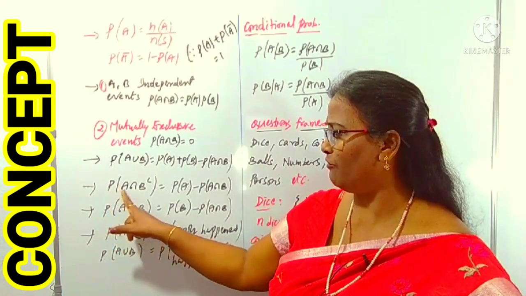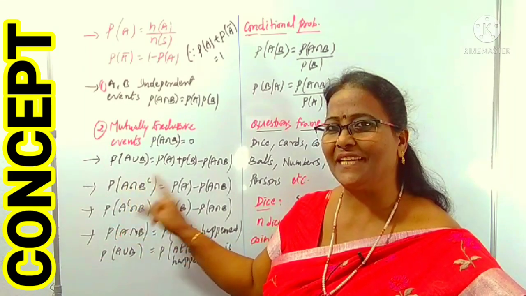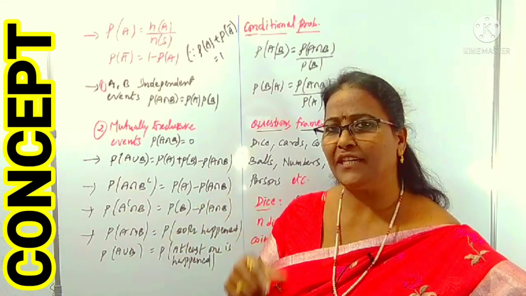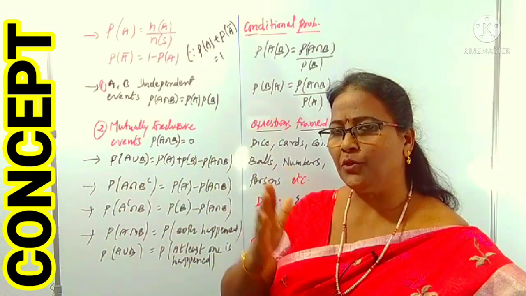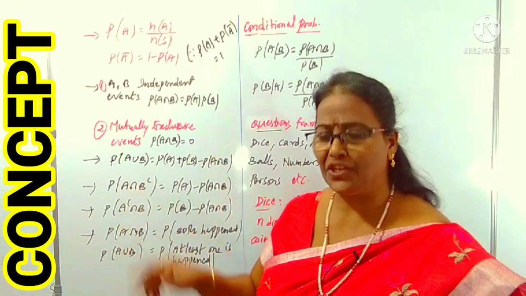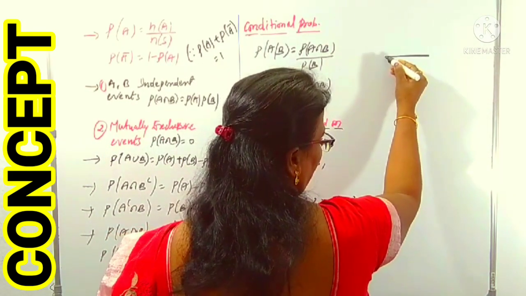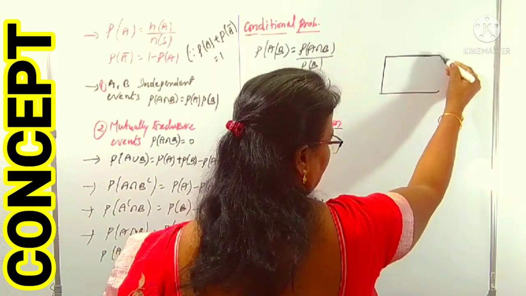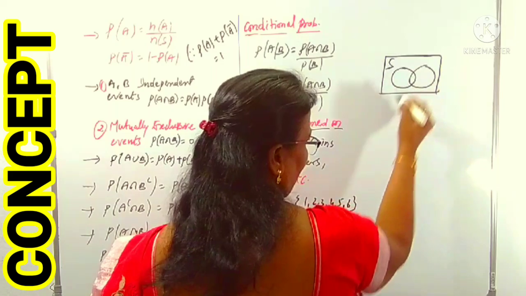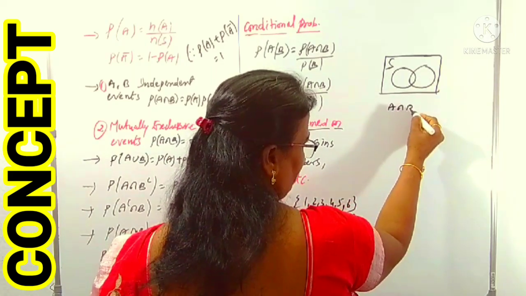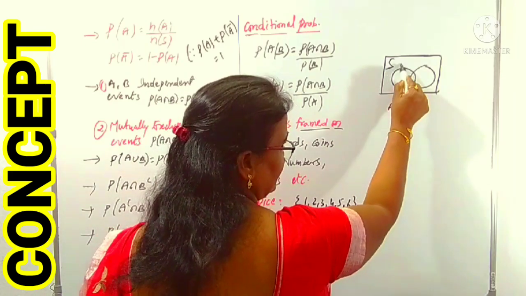Next, these two are very, very important. What is the meaning of P of A intersection B complement? It means A happens but B does not happen. Suppose we think about a Venn diagram. Suppose S is a sample space. This is A, this is B. We want A intersection B complement, which is A but not in B.